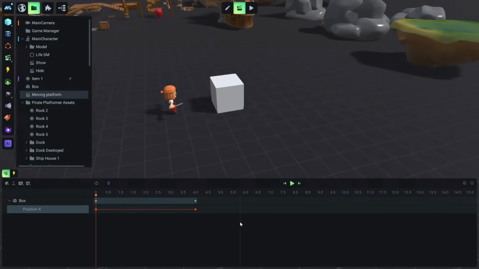So let's make the cube move between 2 points. Let's click somewhere here and create a new keyframe, and we will type here something like origin minus 10, because we want the cube to go back.